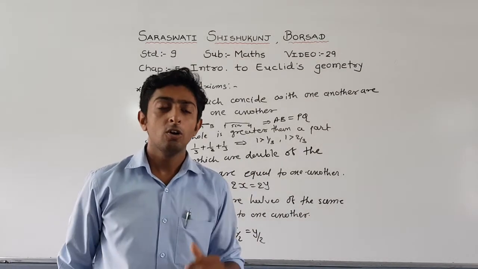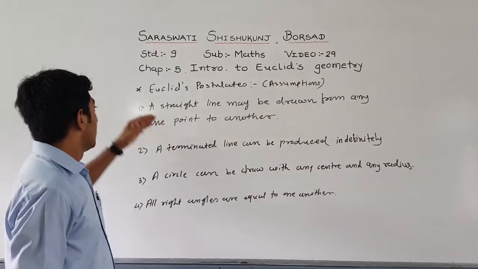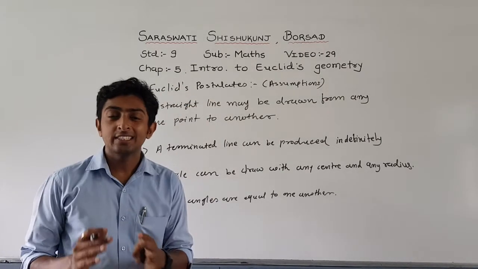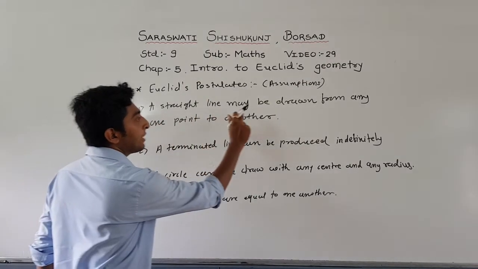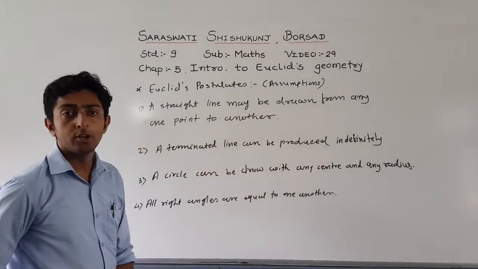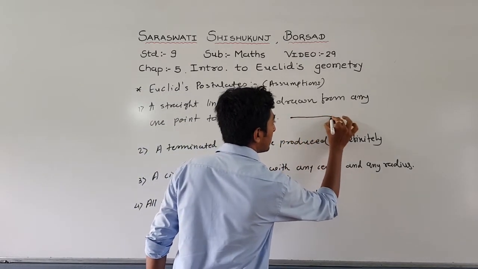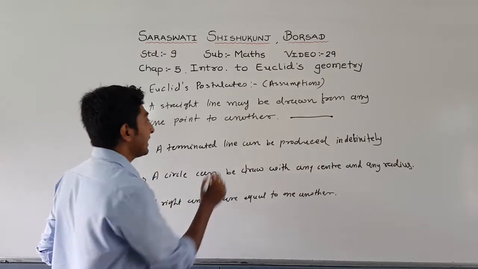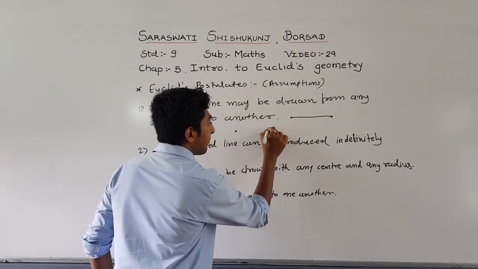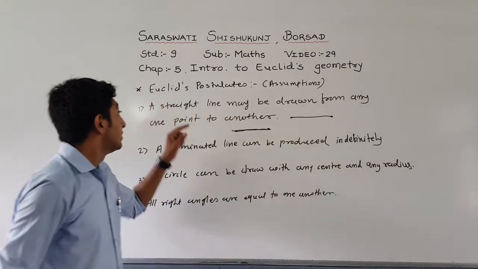Now, let us move further to Euclid's postulates, or we can say Euclid's assumptions. The first assumption is a straight line may be drawn from any one point to another. That means here there is one point and another point, and you make a straight line. Or we can say that two distinct points have passing only one straight line.